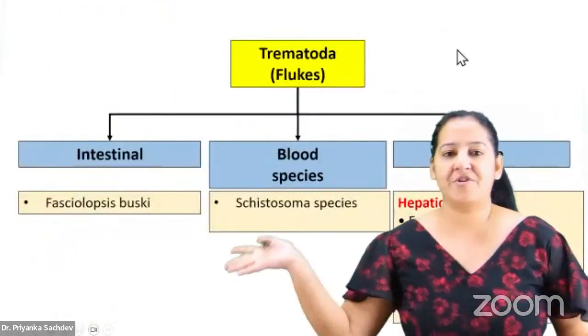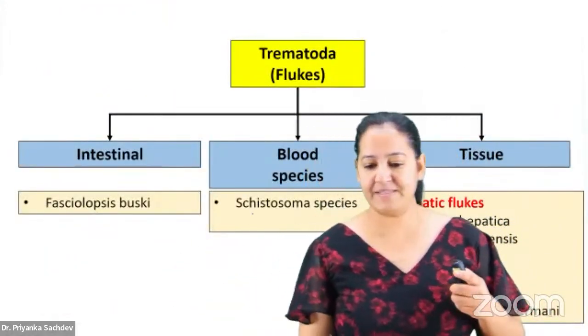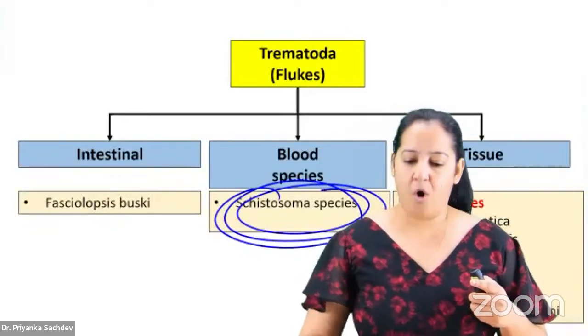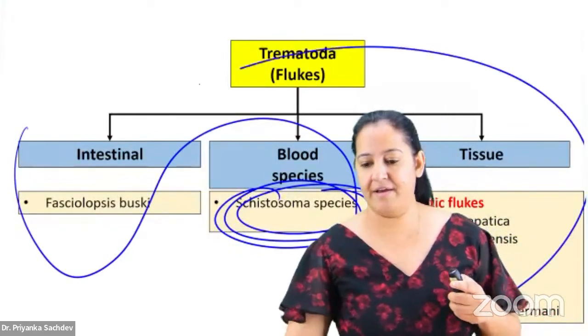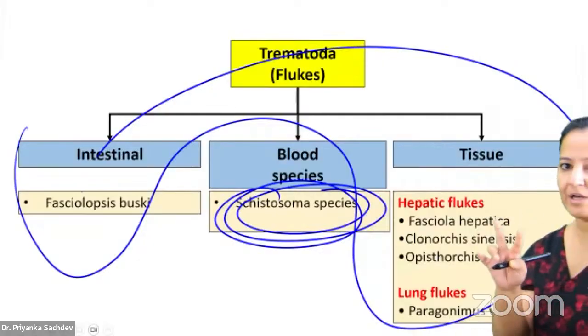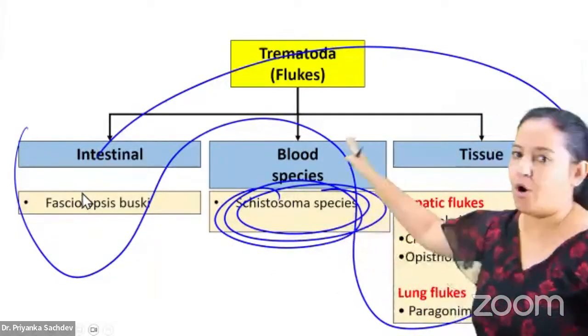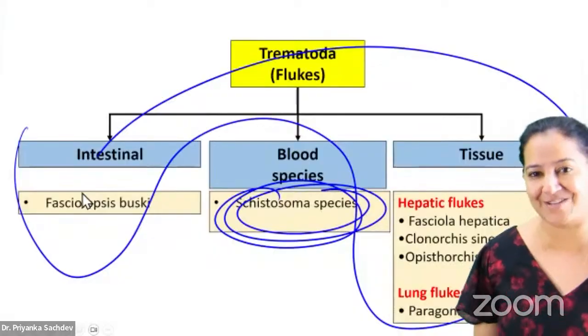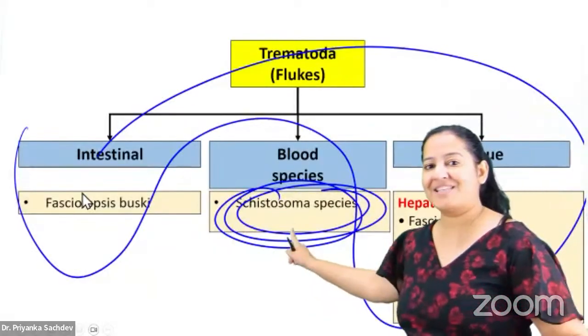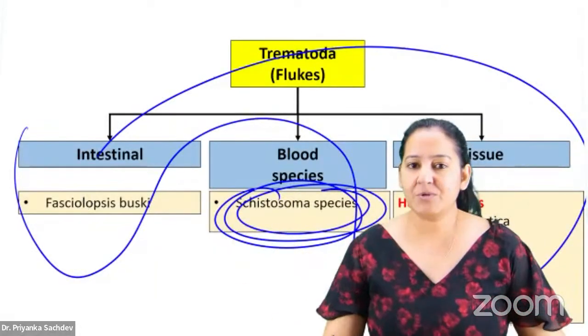Coming on trematodes. The trematodes are in front of you. Here Schistosoma is different, and remaining all are different. So I will tell you 2 X now. Different for the Schistosoma. Remaining all flukes at one place. Can I tell you Schistosoma? Maximum questions come on Schistosoma. By the way, Schistosoma is of 3 types.